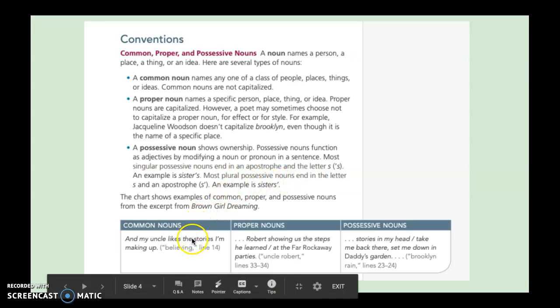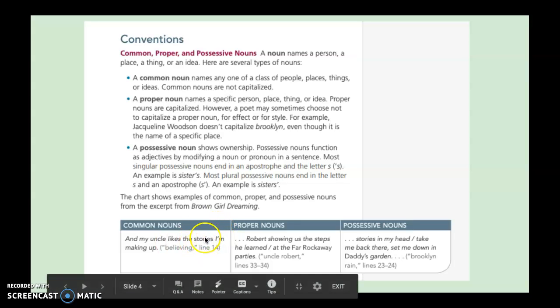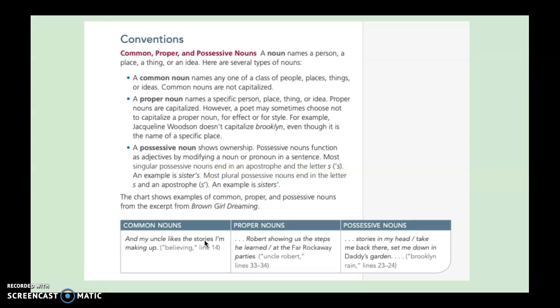So let's look at some examples right from Brown Girl Dreaming. The first one is a common noun: "My uncle likes the stories I'm making up." Uncle is a noun. It is a person, but it's not a specific name for a person, so we don't capitalize it. Again, so is stories. Stories is a noun, but it doesn't name a specific story, so you don't capitalize it.